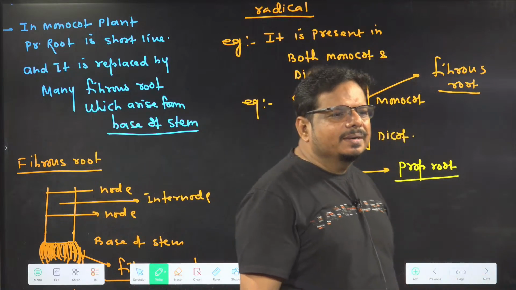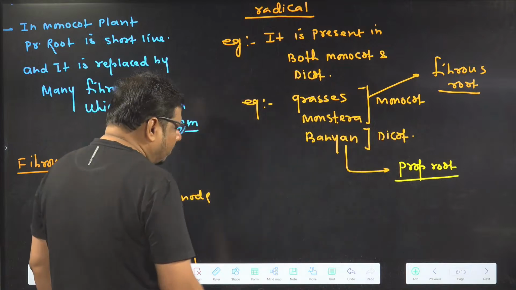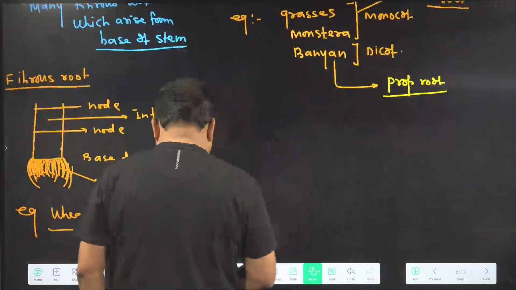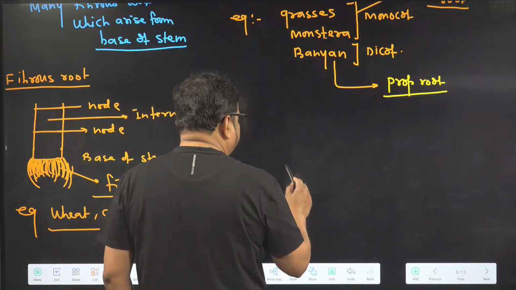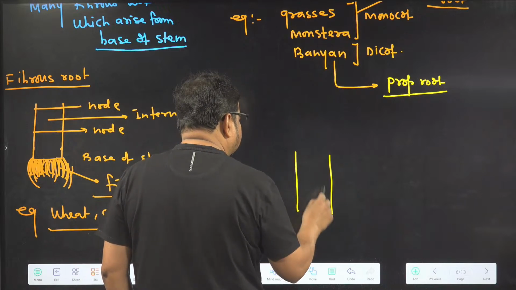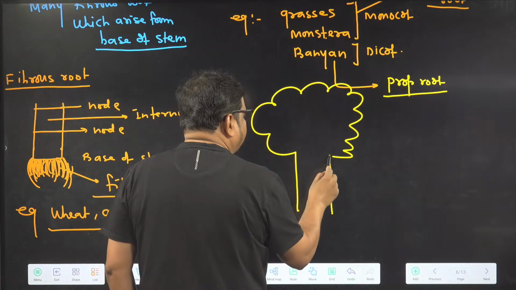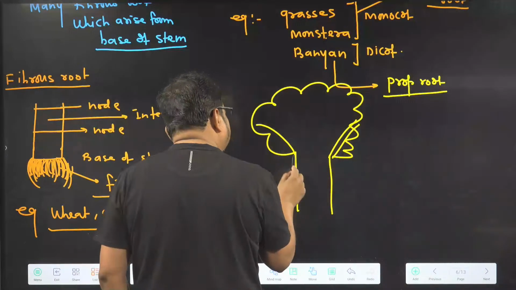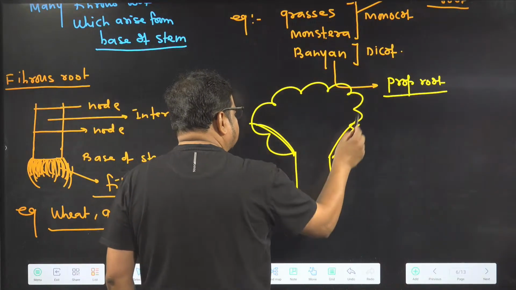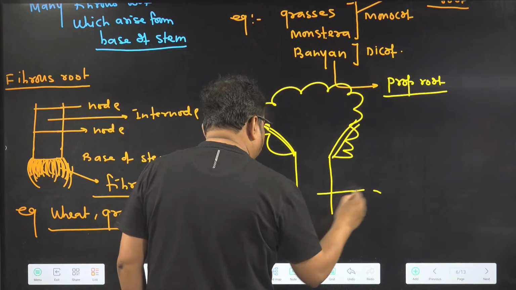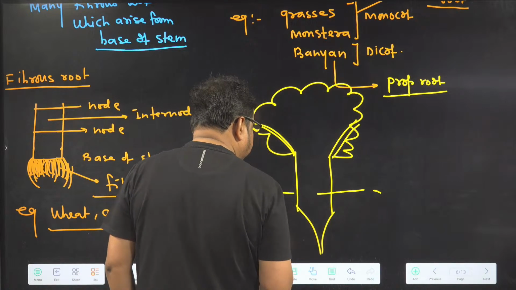So which kind of adventitious root is present? Suppose that it is a banyan tree. I am just giving you a basic idea. It is a trunk, it is a banyan tree, and these are the branches. Got the idea? And here under the soil, which root is there?